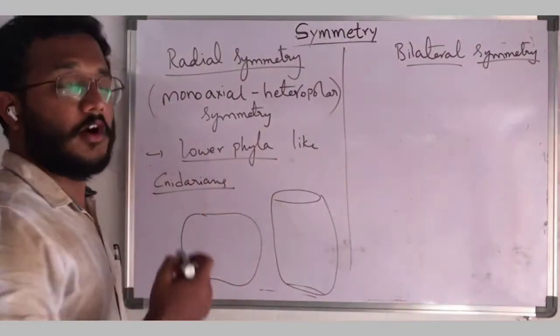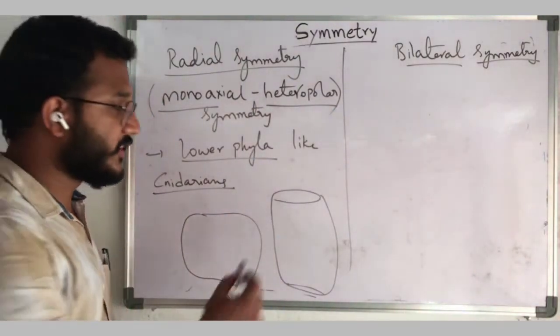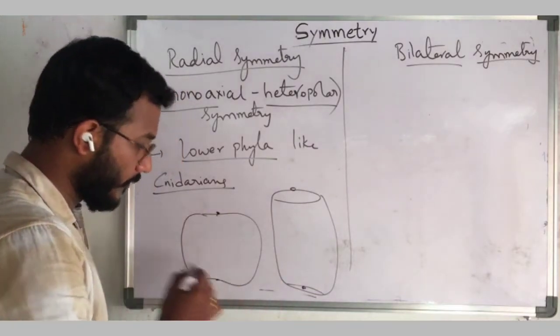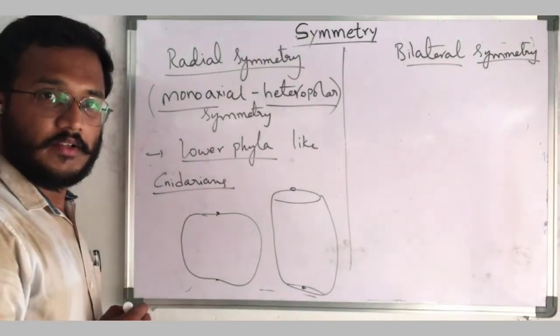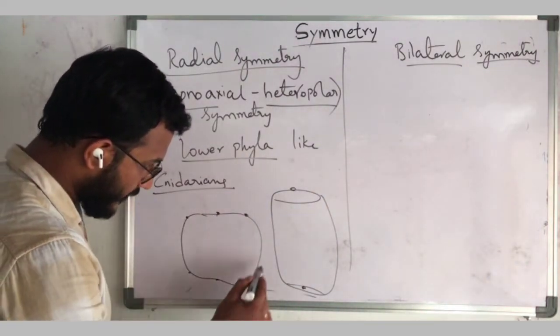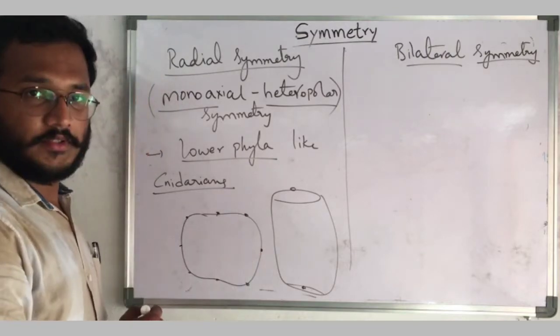And why I called it monoaxial and heteropolar symmetry. Poles means two different ends. This is also two different ends. This is also two different ends. So these are all poles.